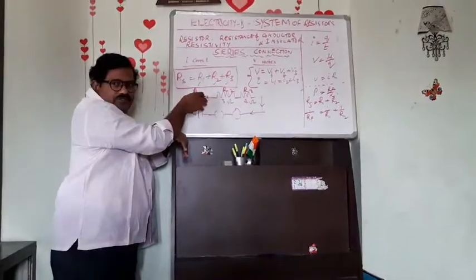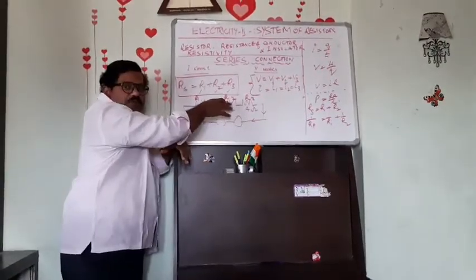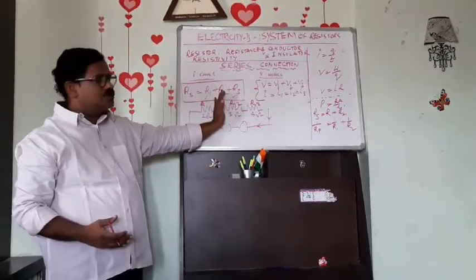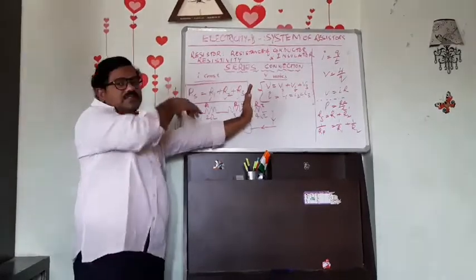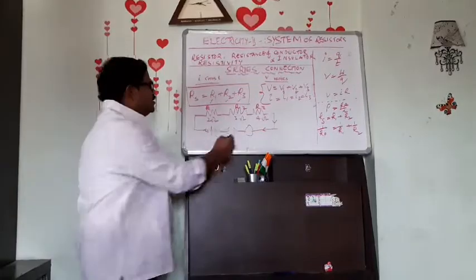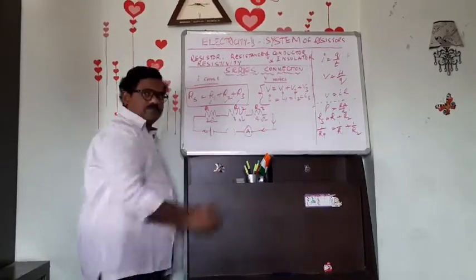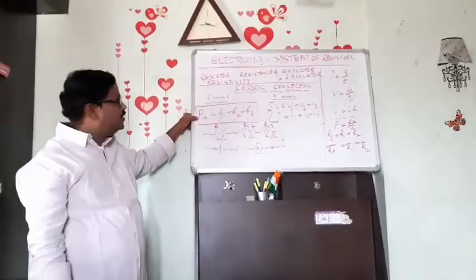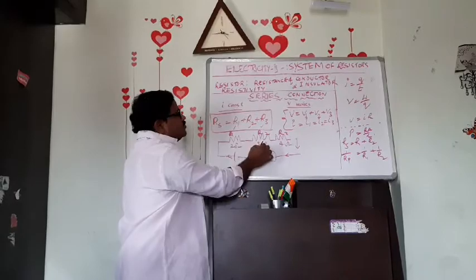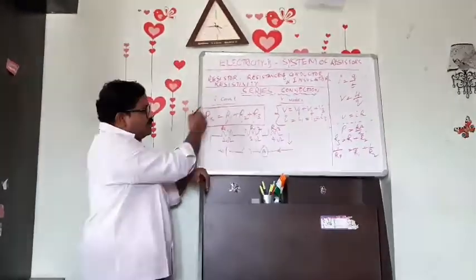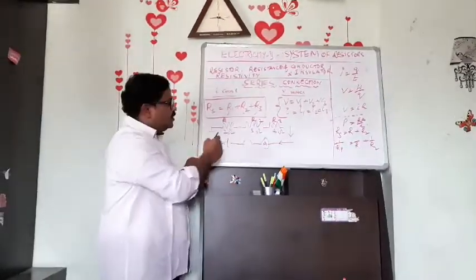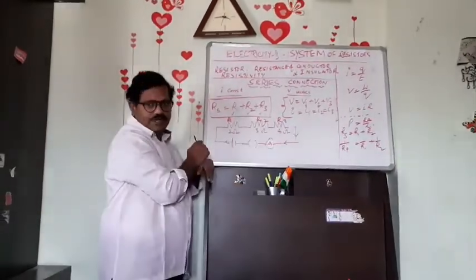Then what will be the effect? When three resistors are put, what happens to the total resistance? Only one is there, 2 ohms. But if three are there, what will happen to the total resistance in the circuit? In fact, as we already know the formula, Rs equal to R1 plus R2 plus R3. So with 2 ohms, 3 ohms, 4 ohms serially connected, what will be the net resistance here? 2 plus 3 plus 4, total 9 ohms, right? 9 ohms.